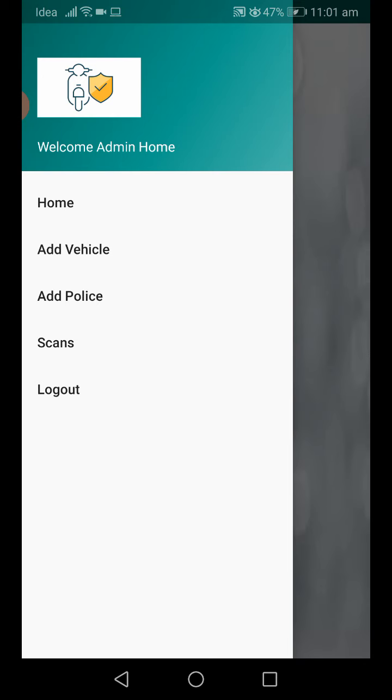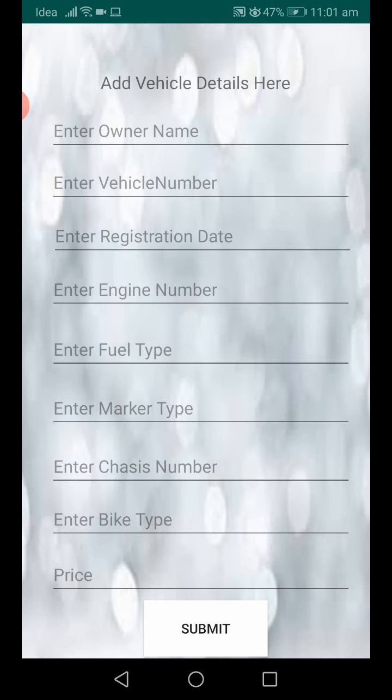Okay, so when I am clicking add vehicle, the vehicles can be added by the administrator only. No one else can add the vehicle details. Why? Because only the authority people know which bikes are available in their organization. So these details will be added by the authority only.